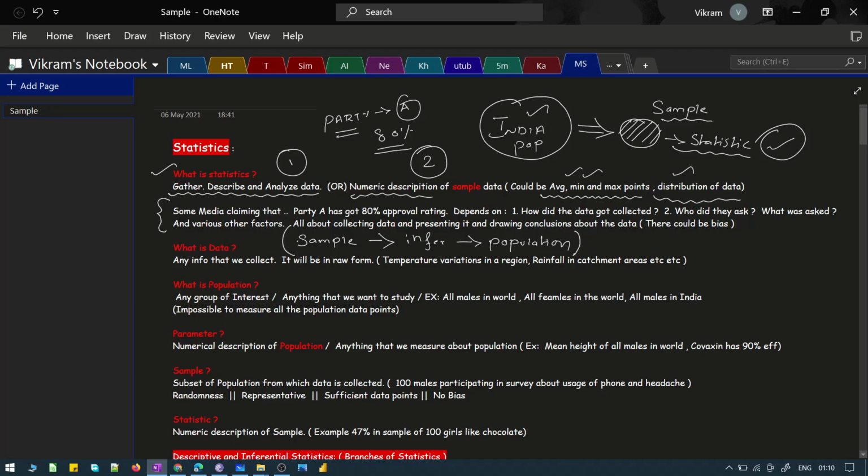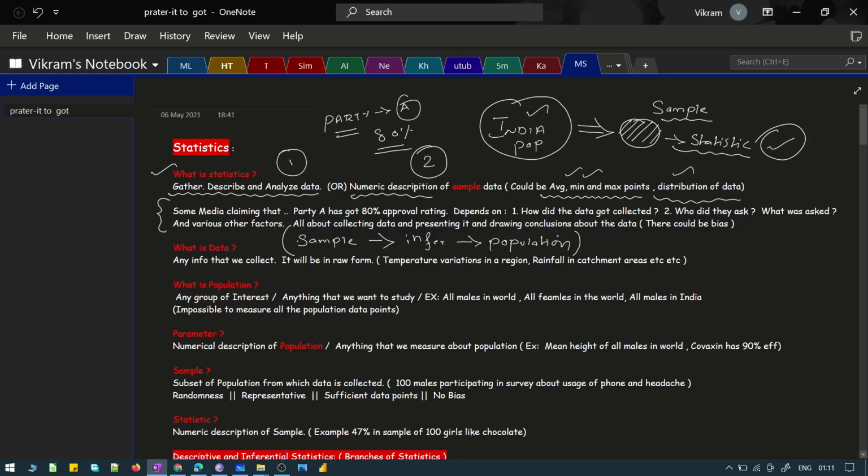Because to be really frank, it is really not possible for anyone to go and survey each and every person in the country and then summarize the data. So what they will do is pick up some random people, right, and they will have their own set of questionnaires, and it depends on what kind of questions they have. It depends on what kind of people they approach, right. Based on that, they get the approval rating, right. So in a way it could be biased, right. So that's what I'm trying to say.